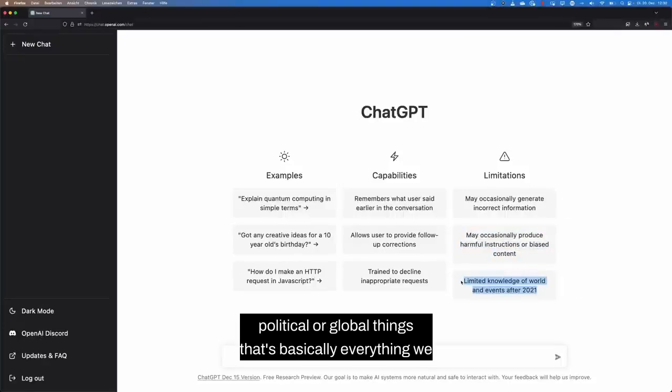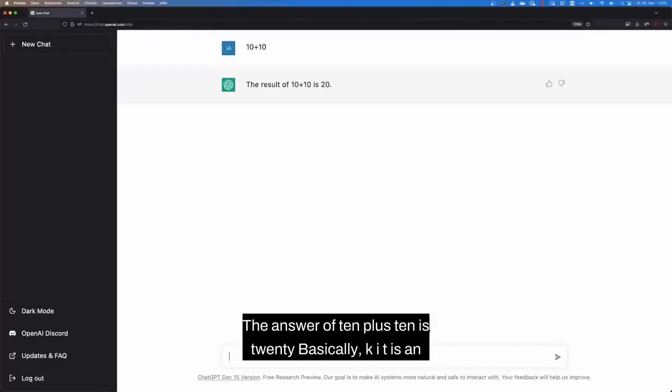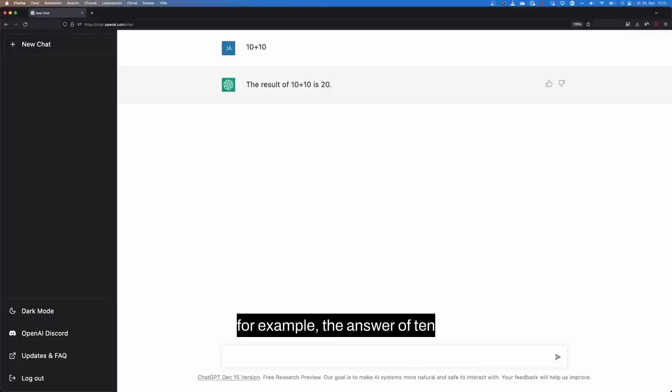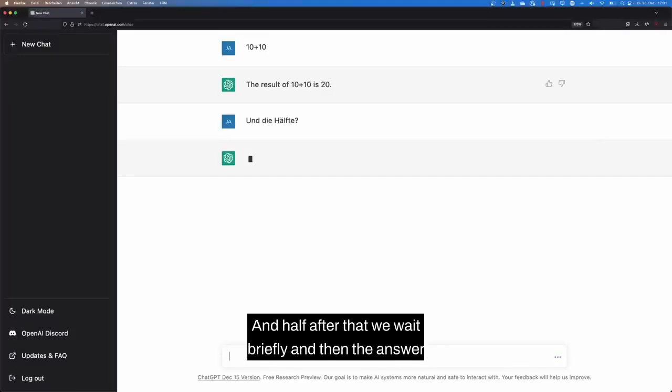We start now with ChatGPT. The first thing we can enter, for example, is 10 plus 10, then we wait briefly. The answer of 10 plus 10 is 20. Basically, ChatGPT is an American and English program. That means there are also English answers, but of course you can also write German things in, and there are also German answers. If I now say, for example, the answer of 10 plus 10, 20, I can say now, for example, and half. After that we wait briefly, and then the answer will give us that half of 10 plus 10 is 10.